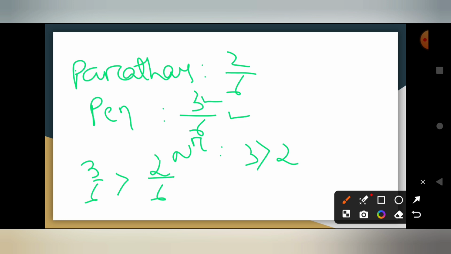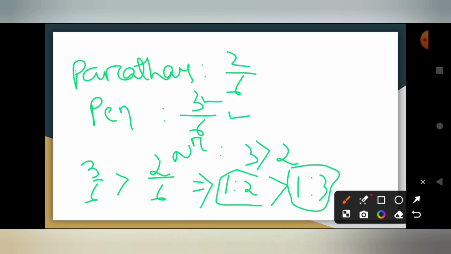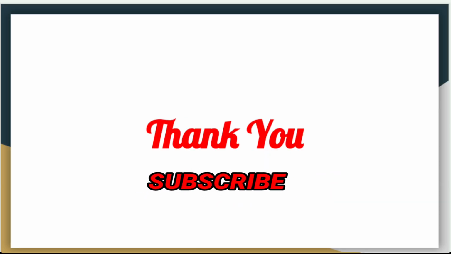So from here you can say that the ratio 1:2 is greater than 1:3. This is our ratio of parathas and this is our ratio of pens. So for comparing ratios, first you have to convert the ratio into a fraction, then the fractions into like fractions. If they are not like fractions, first convert them into like fractions, then compare the numerators of the two fractions, and whichever is greater, you write that it is greater than the other one. So this is it. Thank you very much.